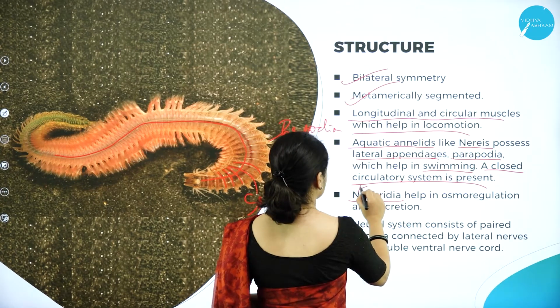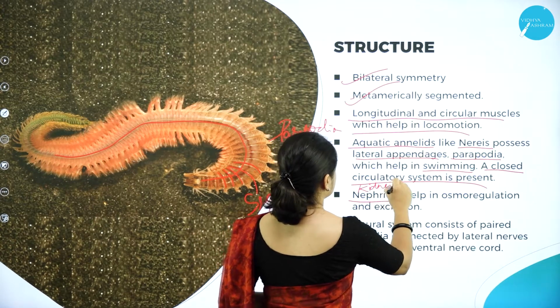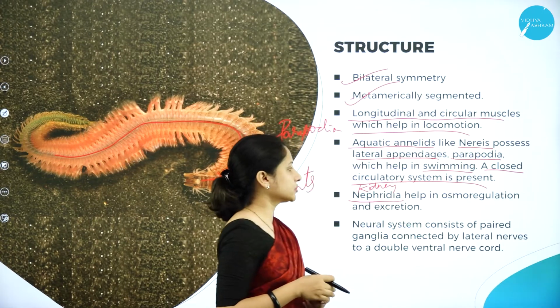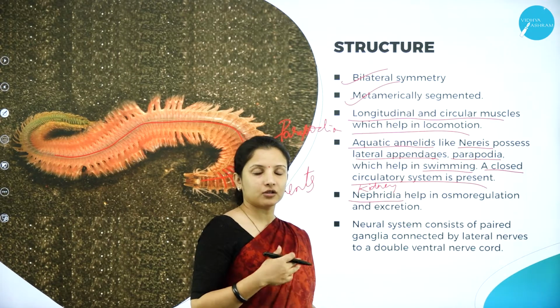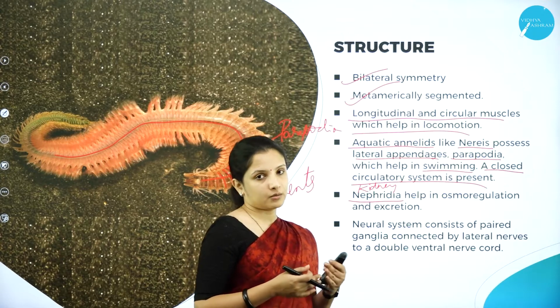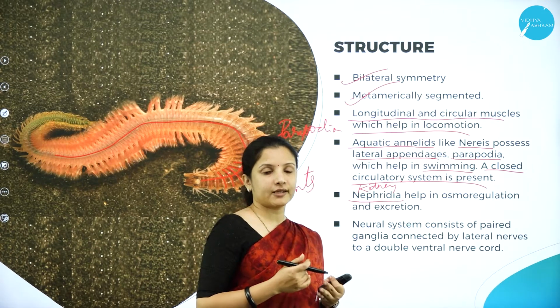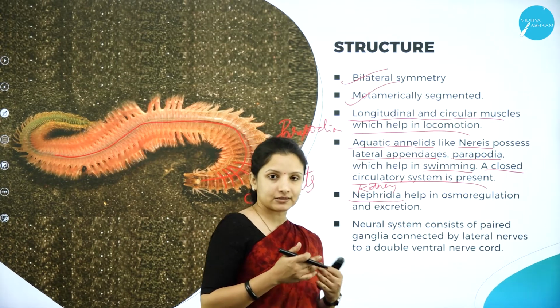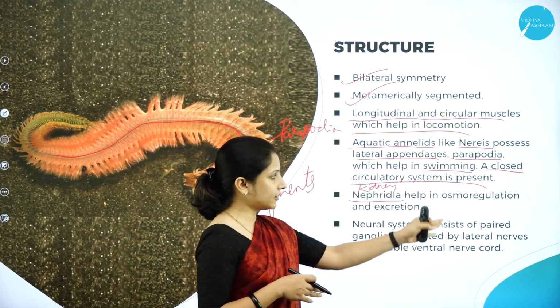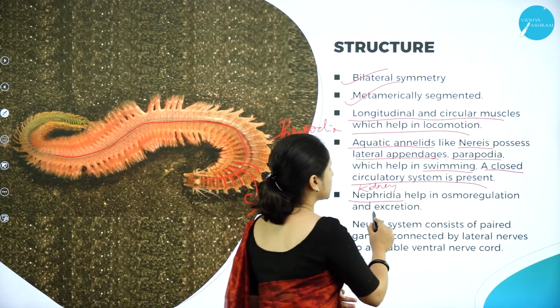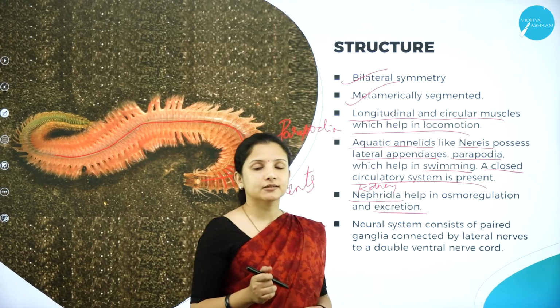The kidney helps in osmoregulation and in excretion. Osmoregulation is the maintenance of the osmotic potential, that is the water level in the body and the external environment. The kidneys also help in excretion, that is the elimination of the waste product.